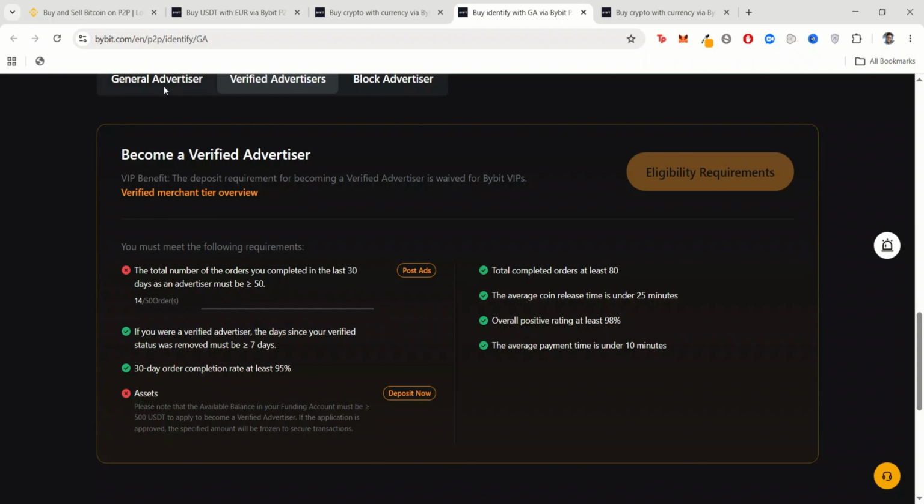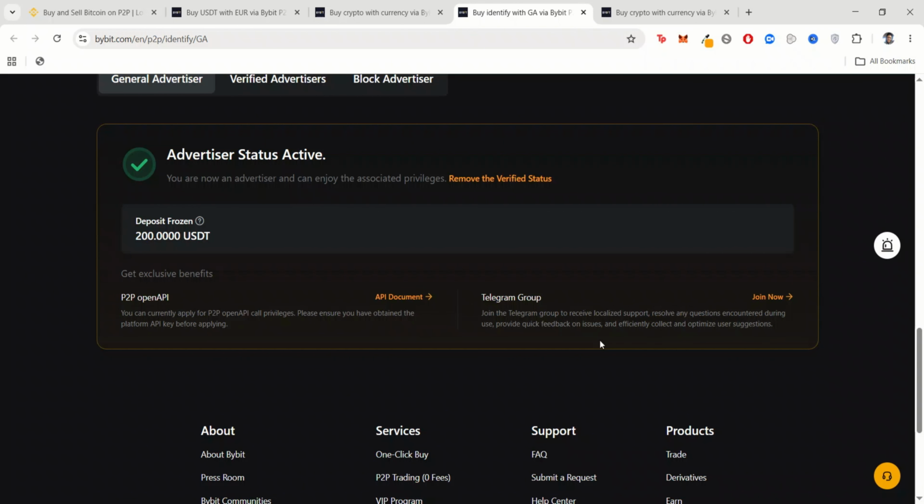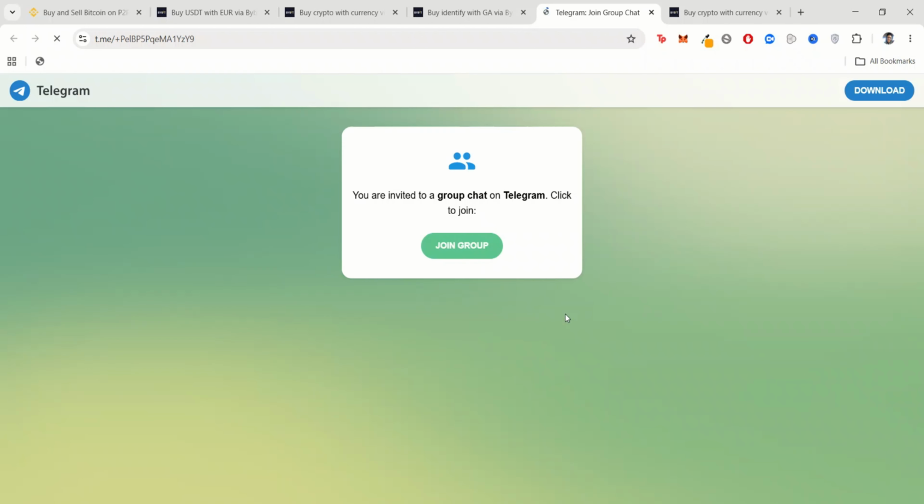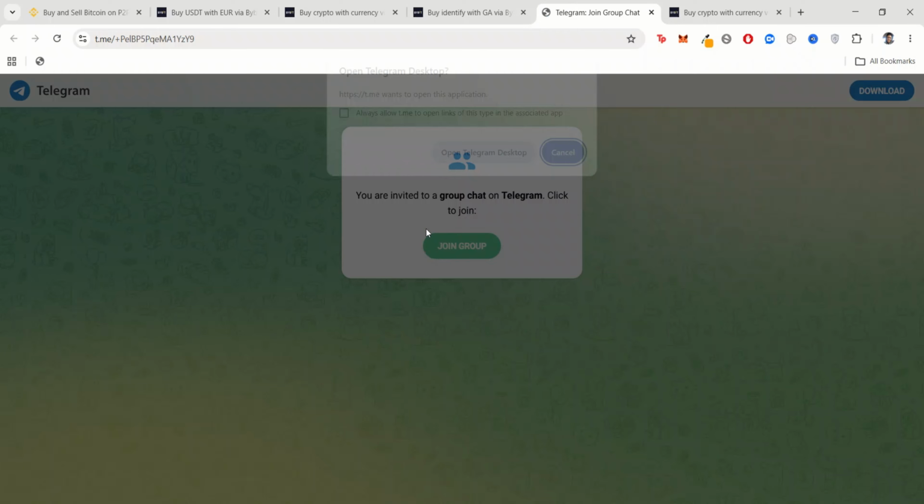So I think I'll add the Telegram group chat here. You can see it here, Telegram group. If you want to go to the Telegram group, you just go the way I'm showing you on the screen here. If you want to join the group, you just click on join now, and once you click on join now, it will take you to a tab that will show you the group chat.